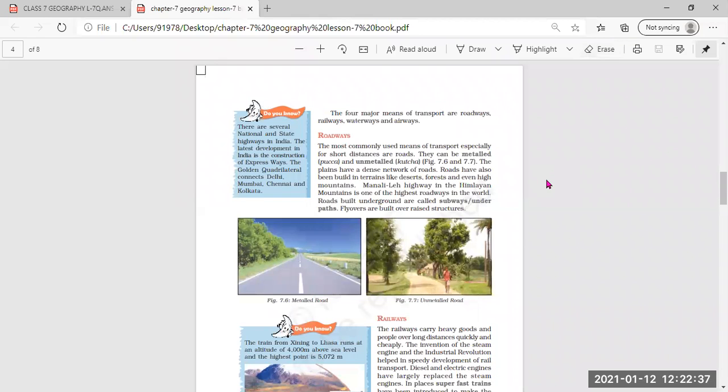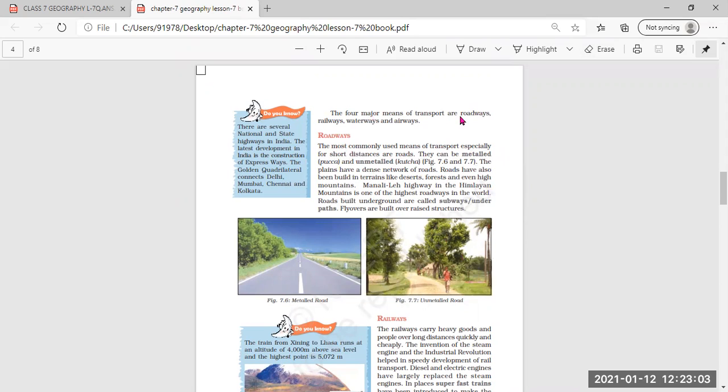Good morning, students. Today we are going to start our class by recalling what we have understood in our previous class. In our previous class, we understood the four major means of transport, that is roadways, railways, waterways, and airways. So, just a quick recap of these four means of transportation.